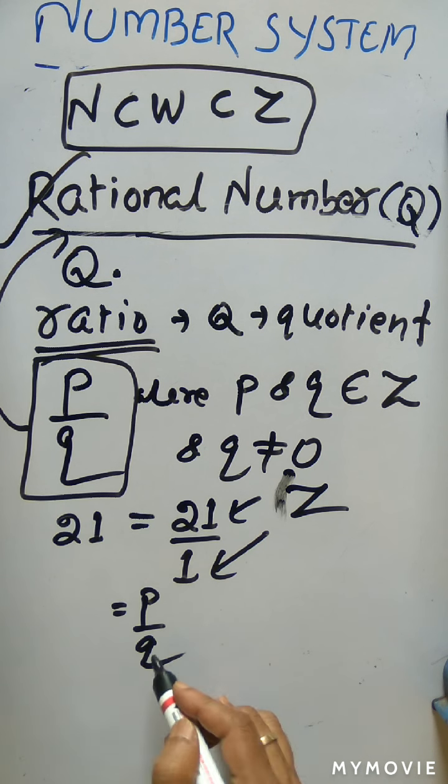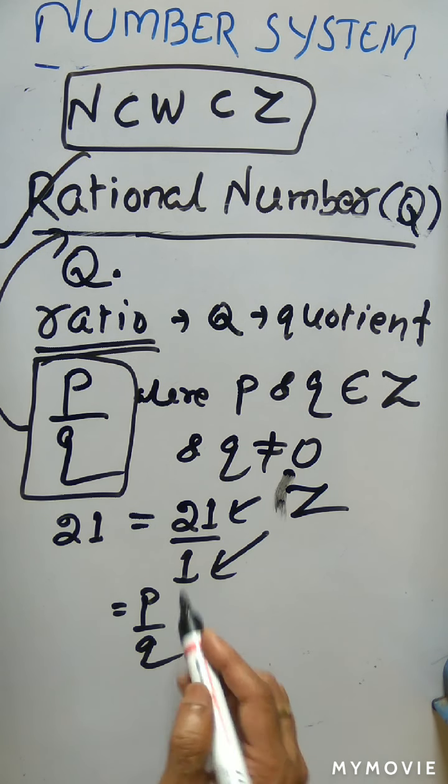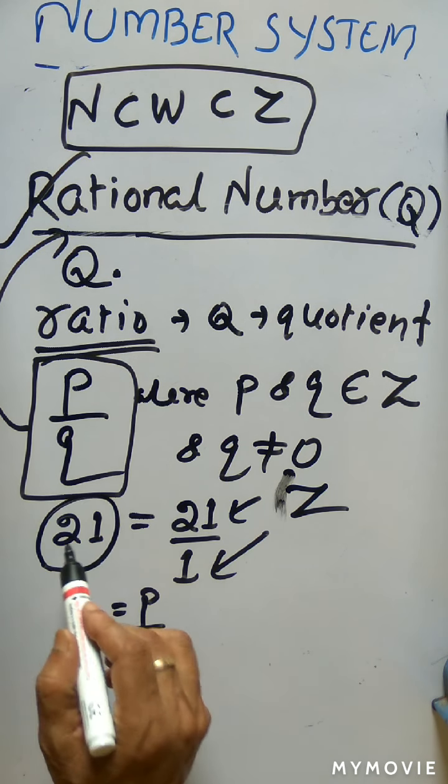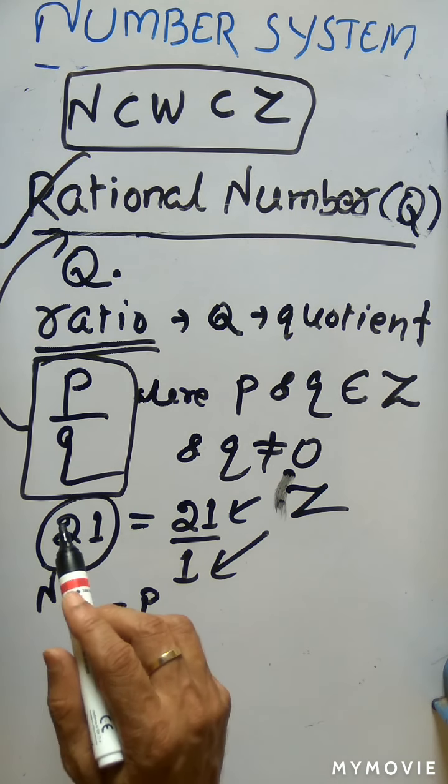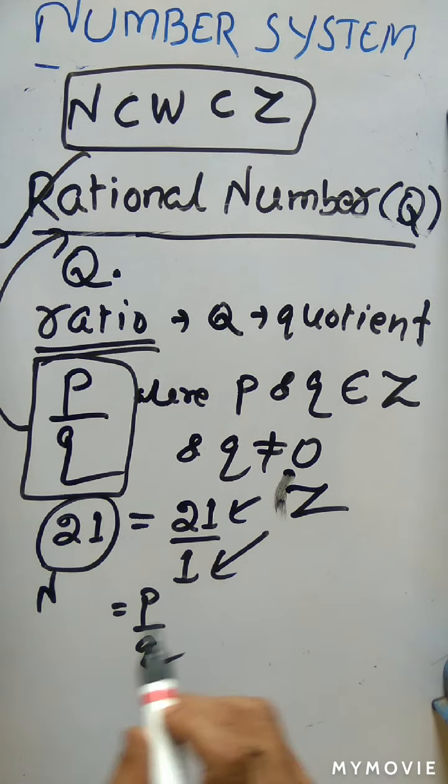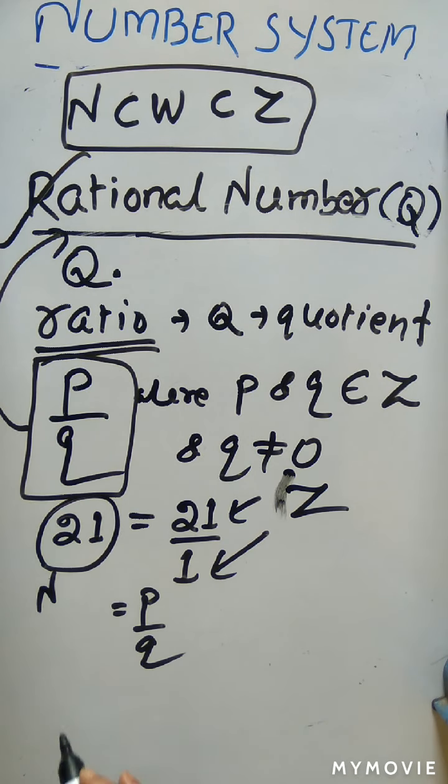P by Q, where Q is not equal to 0. So any natural number, 21 is which number? Natural number. So any natural number can be represented as which number? Rational number.